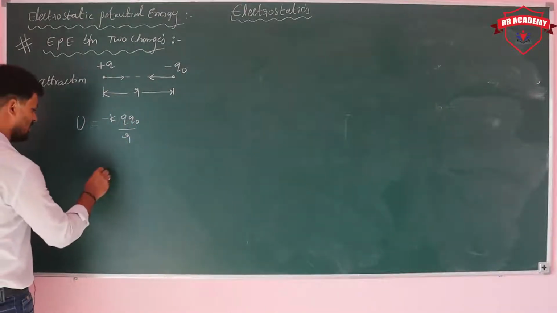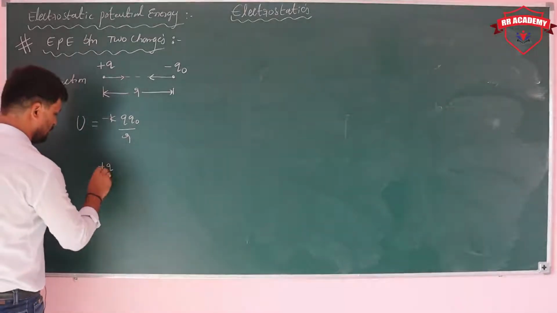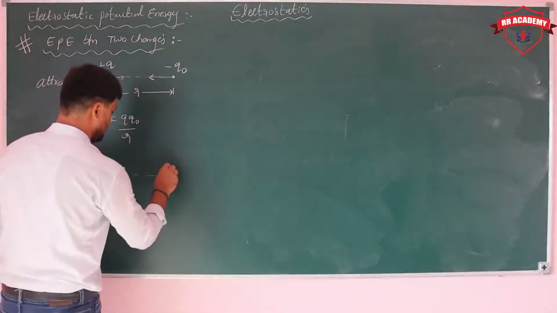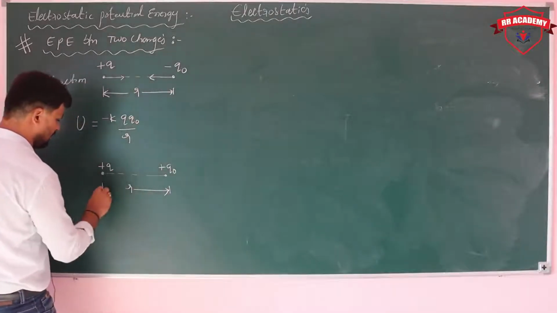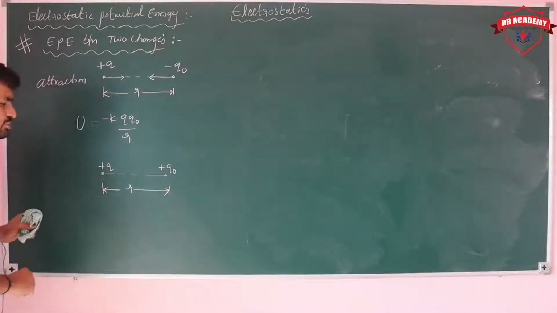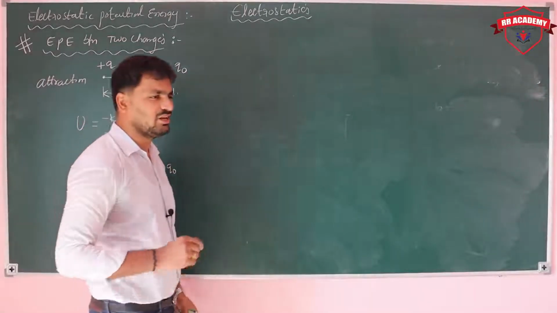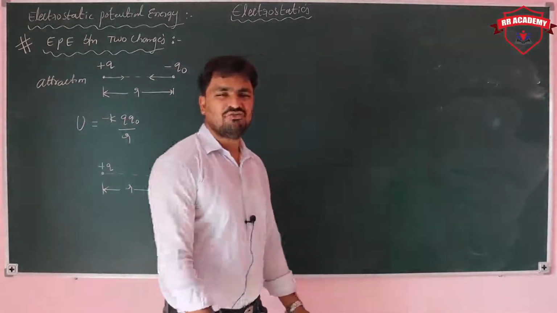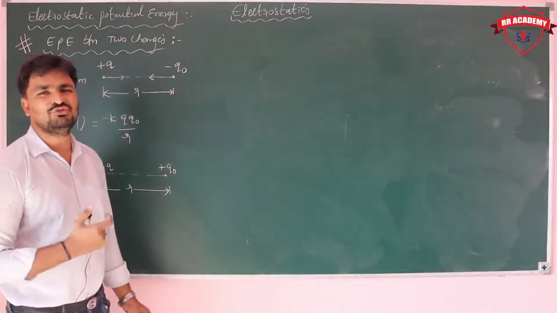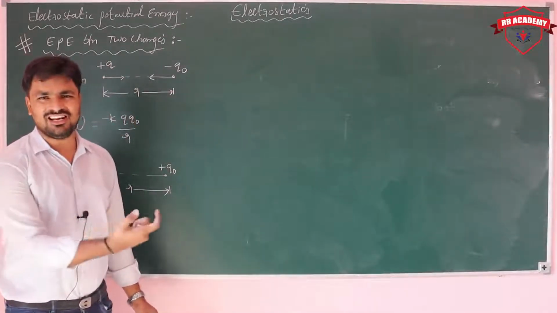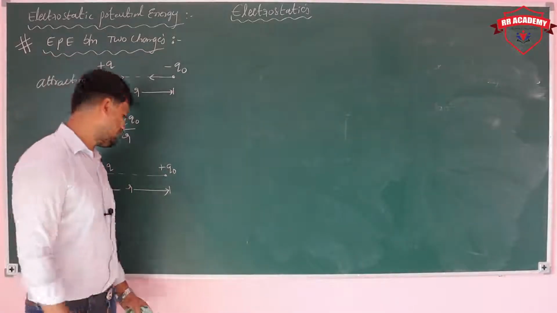Whereas you can consider two positive charges separated by a distance R. Then what about the potential energy between them? Which kind of force is existing between them? Repulsion. If you are trying to bring the particle towards it, what happens? You need to do more work, which means the potential energy of the particle increases, right?